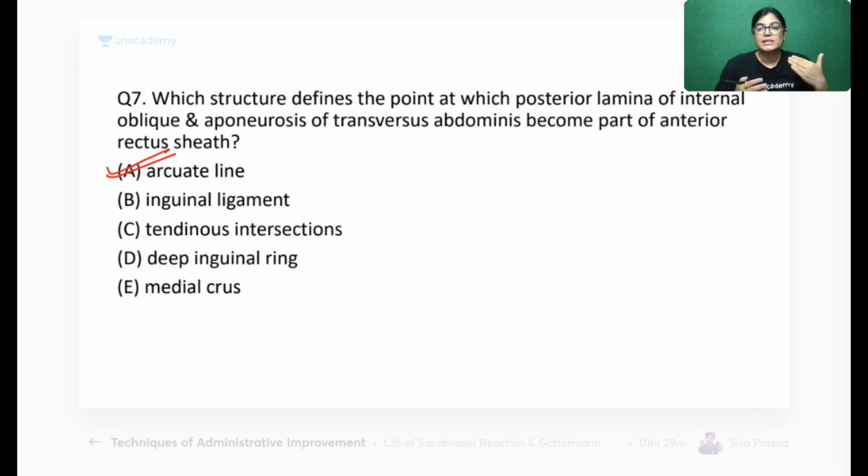So that posterior layer where the deficiency lies in the rectus sheath is called the arcuate line. It is like this. When you see the abdominal wall from the posterior aspect, it has a concavity lying below, and this is exactly the point where the aponeurosis of the internal oblique and transverse abdominis muscle becomes part of the anterior aspect of the rectus sheath. So A is the correct answer.